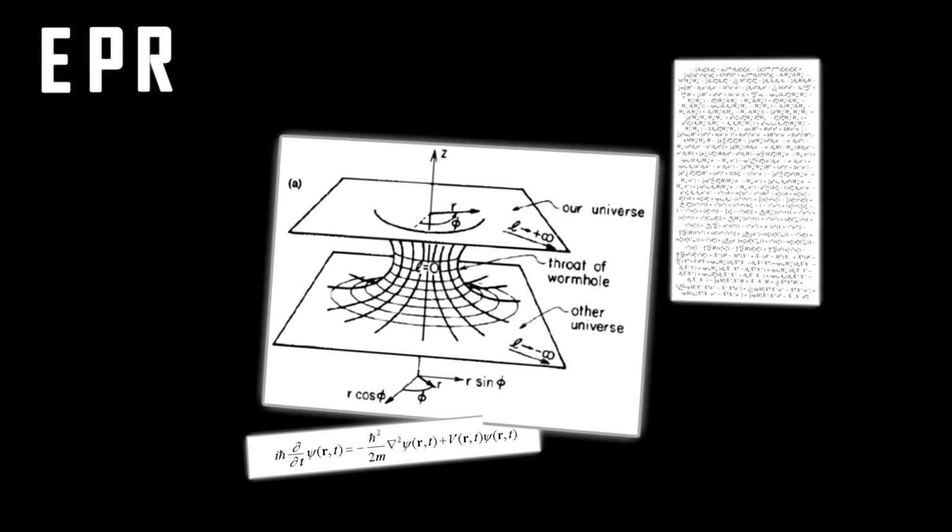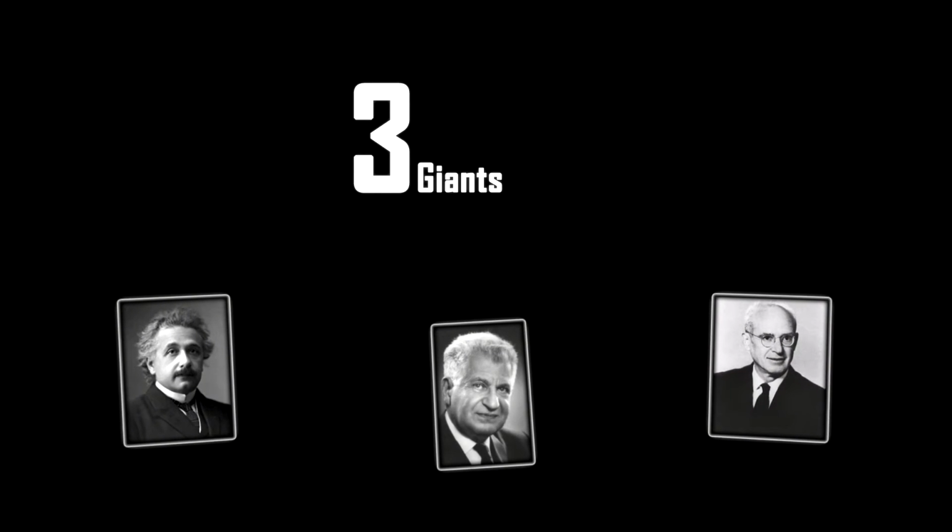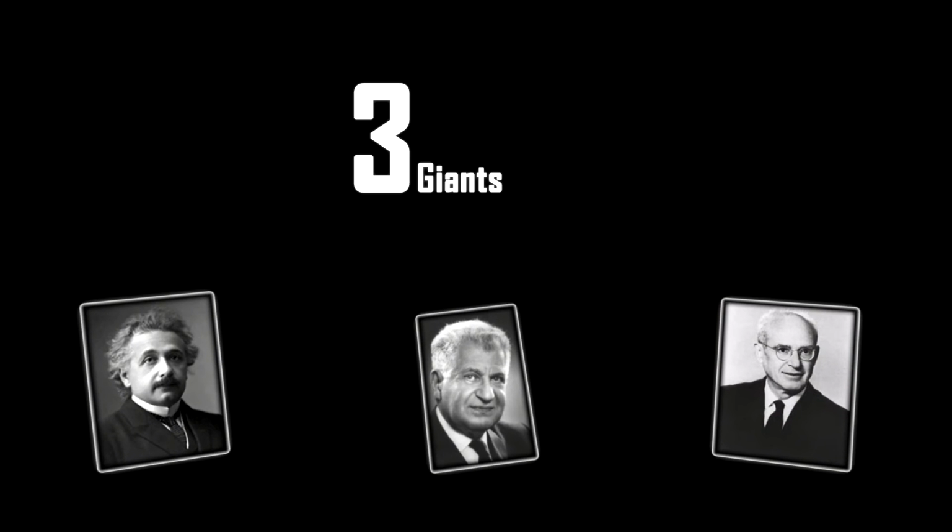So what I'd like to start with today is the EPR experiment, and I'll start off by introducing the thought behind it. The EPR experiment was conducted in 1935 by Albert Einstein, Boris Podolsky and Nathan Rosen. The experiment was designed to disprove quantum mechanics and destroy the idea of probability it contained, as these three giants of physics found it remarkably stupid that the universe was governed by probability. So the idea of the process was as follows.